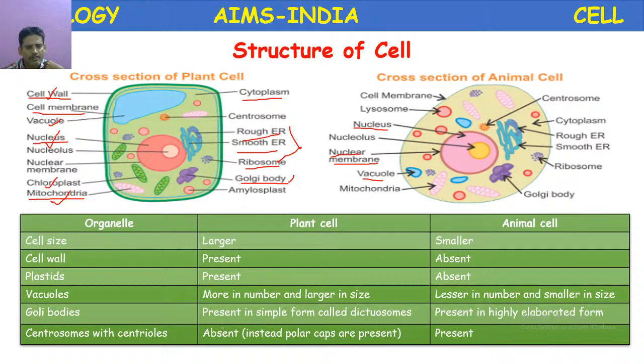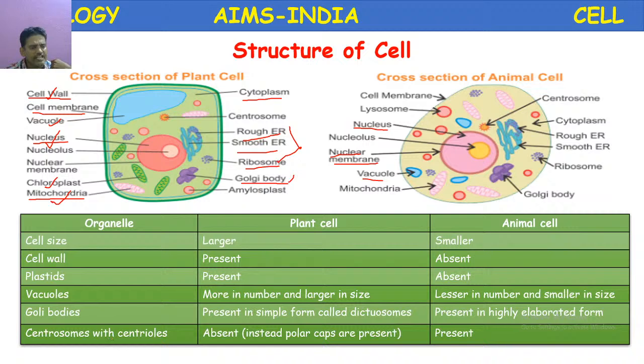Okay, reverse. Golgi bodies are present in a simple form called dictyosomes in plants, and in animals they are present in a highly elaborated form.